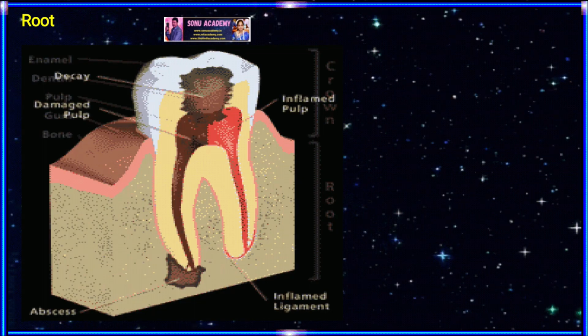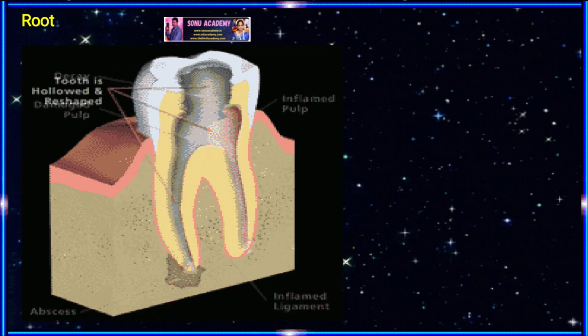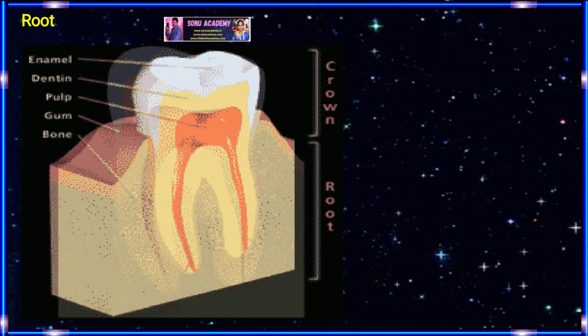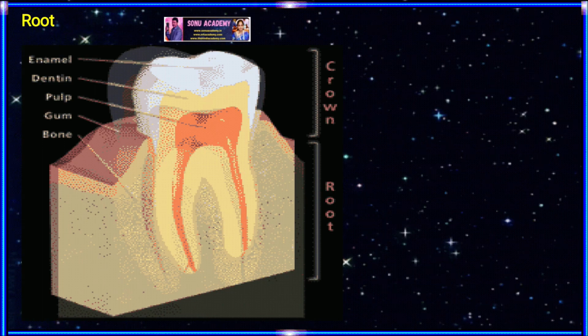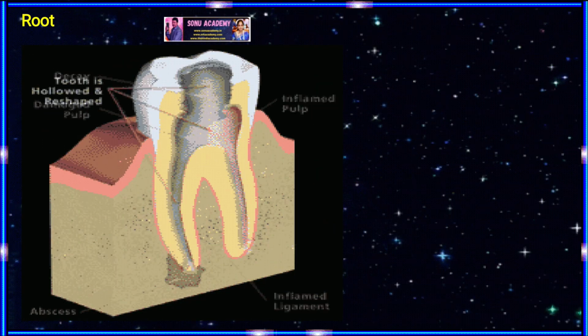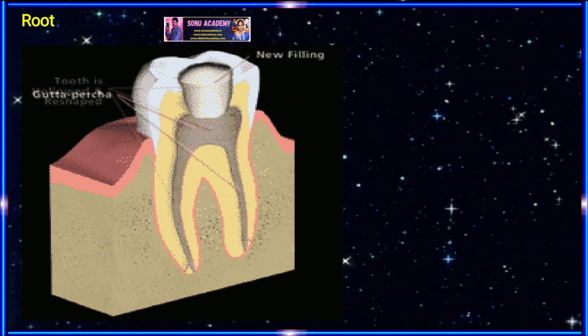Now let us see what the root is. The root is embedded in the jawbone and holds the tooth securely in place. The root is fixed in the alveolus of the jawbone by the periodontal membrane and cementum. Cement holds a tooth in its socket and the periodontal membrane covers the cement.